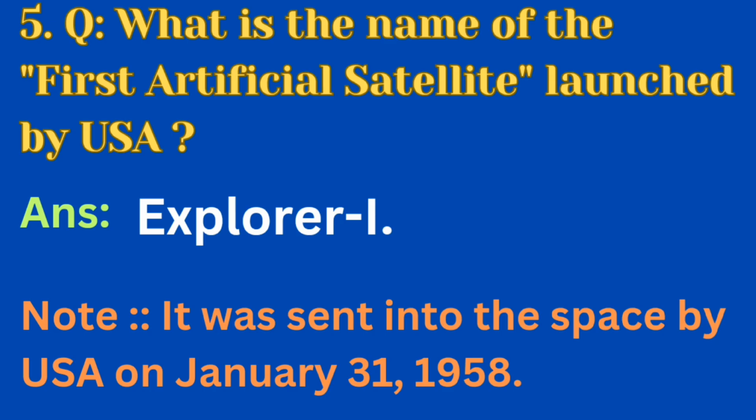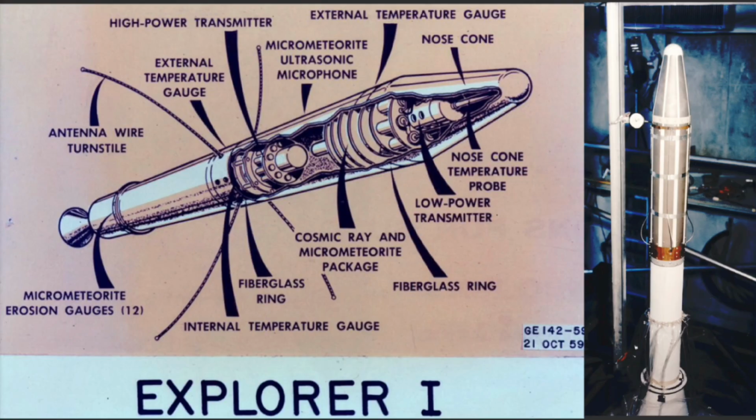Question number 5 is, what is the name of the first artificial satellite launched by United States of America, USA? The answer is Explorer 1. Note that it was sent into space by USA on 31st January 1958. And this is the picture of Explorer 1, and on the right side, this is the model of Explorer 1.